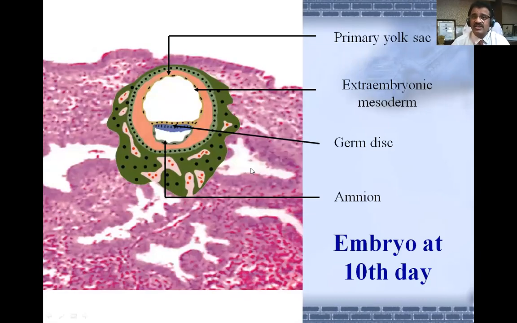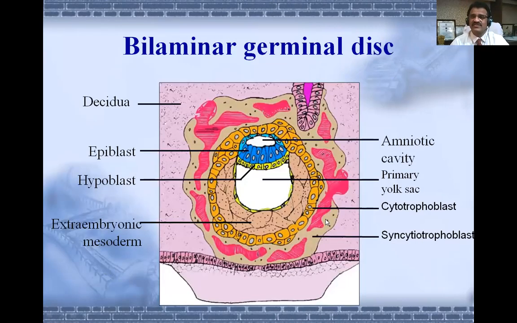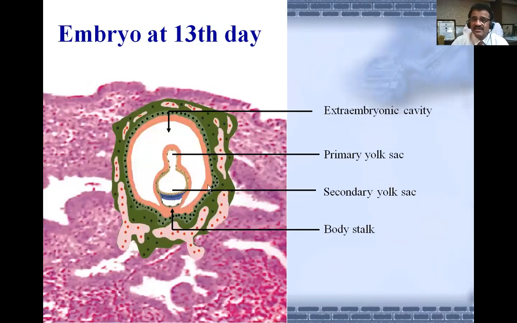Here you can see all the structures. Okay, this is an embryo at the 10th day. After the 10th day, those things will come. Bilaminar germinal disc here, primary yolk sac, and how you will get the secondary yolk sac in this. So here you are getting a secondary yolk sac. The primary yolk sac is getting smaller, and here you can see the body stalk is produced. Here you can see, and this is actually the embryo, the two-layer embryo.